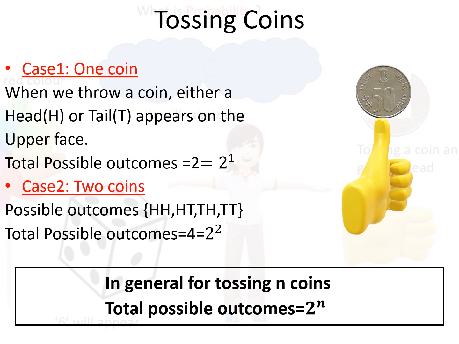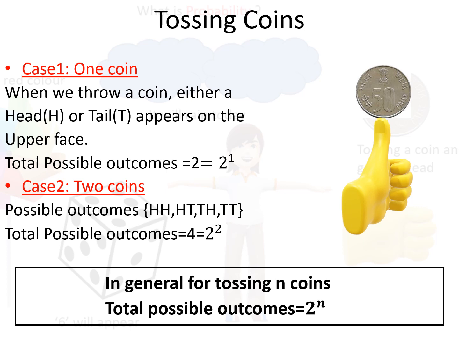Here is case 1 in which we are tossing only one coin. When we throw a coin, either head will appear or tail will appear on the upper face. So the total number of possible outcomes is 2, that is, we can write it as 2 raised to the power 1. Next is case 2.